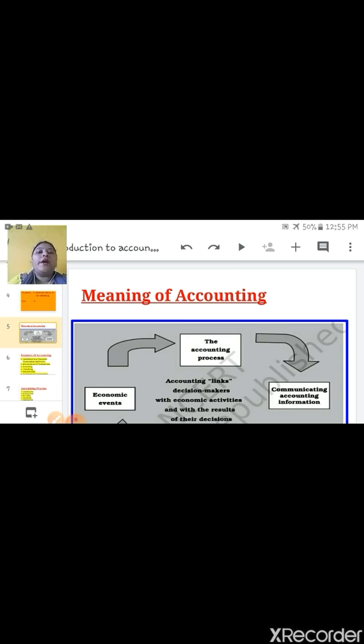Now external user. External user means outside the business. Now why do outsiders want accounting information about the company? See, first of all you have to find out who are external users. So first external user, bank. Now bank, why does bank want accounting information?